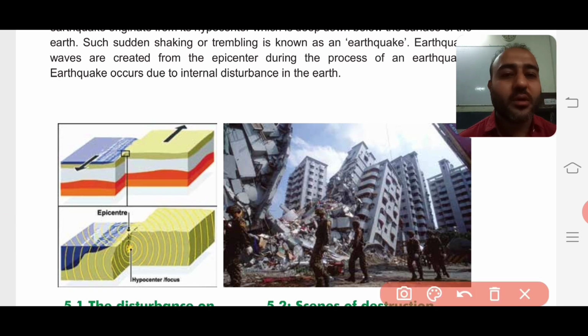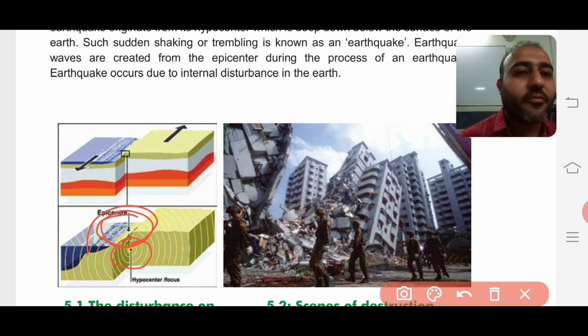Now, epicenter means what? We have seen the hypocenter, from where the earthquake originates, right? And above that, the crust or the surface of the earth is there. So epicenter means the part of the earth's surface directly above the focus of an earthquake, directly above the hypocenter, where the earthquake is felt first. The origination point is the hypocenter, and above that is the epicenter, from where the earthquake spreads.